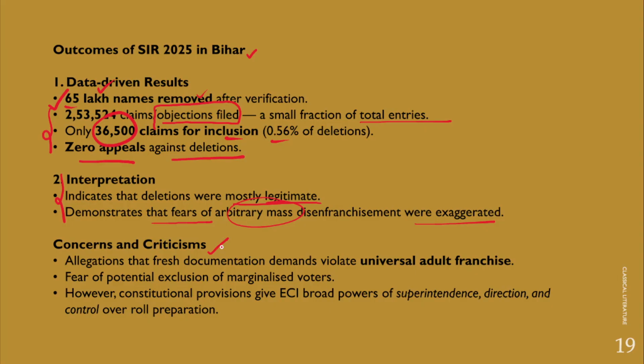For example, the allegations that a fresh documents demand violates universal adult franchise, and the fear of potential exclusion of marginalized voters. They may not be able to approach the Election Commission of India and the concerned agencies to re-include their names in the electoral roll. So therefore, this is also a concern. This may lead to disenfranchisement of marginalized voters.